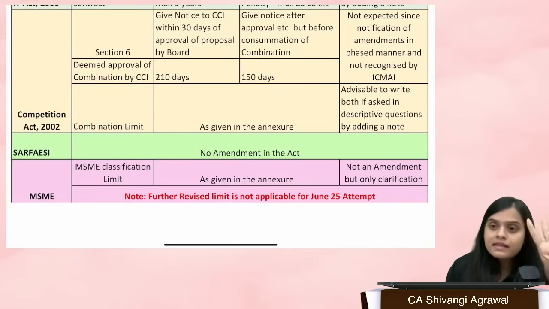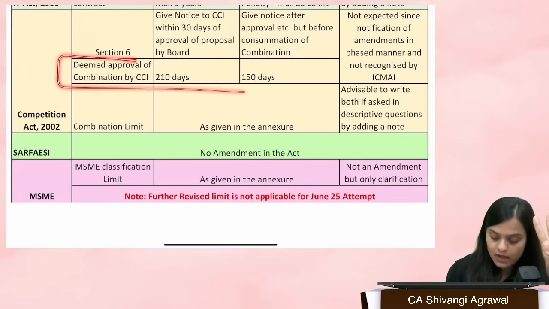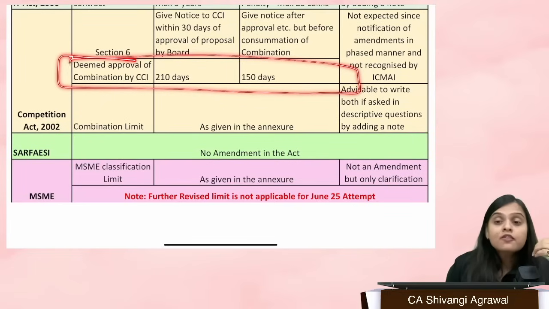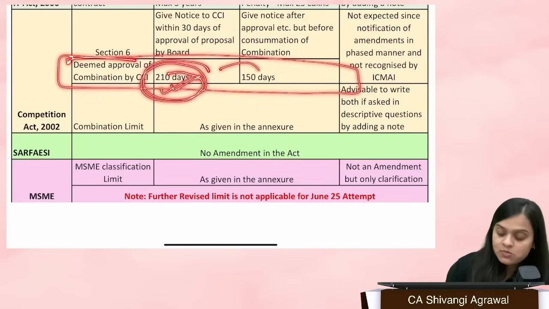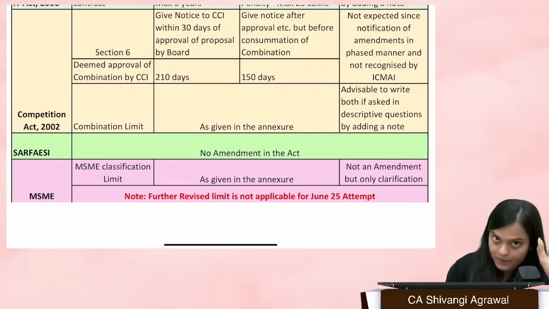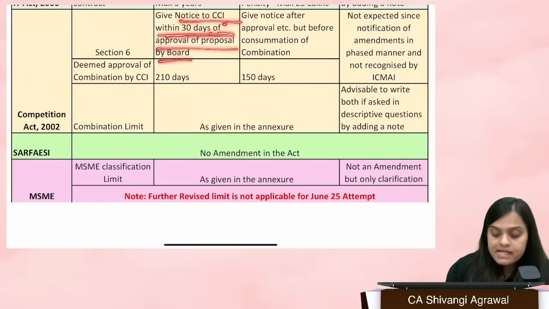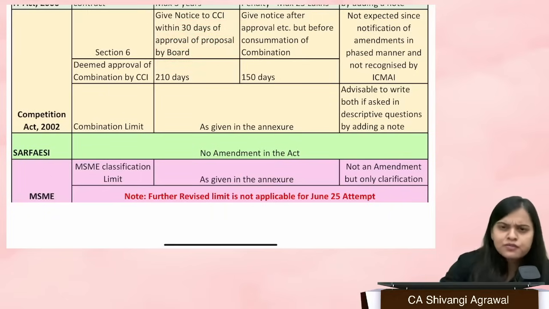There are three things that I want to tell you under the Competition Act. One is this: when we make an application to CCI for approval of a combination, if there is no reply within 210 days, it is deemed to be approved. This has been reduced to 150 days now. Secondly, you have to give notice to CCI within 30 days of approval of the proposal by the board, that is, of passing of the resolution.